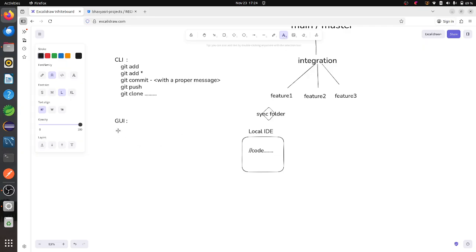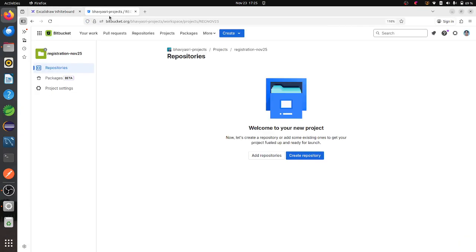GUI interface means, for example, if you are using any application, maybe a registration form, you have a website you will get, and by seeing that, you can easily understand what it is trying to tell us. So I have one GUI interface. Here you can see checkout will be there.